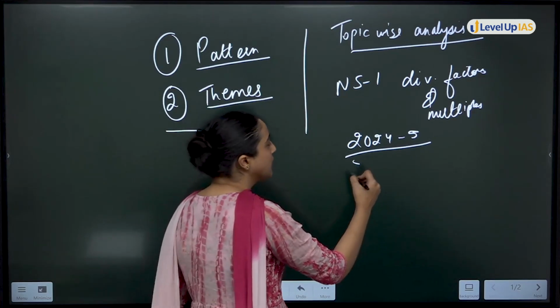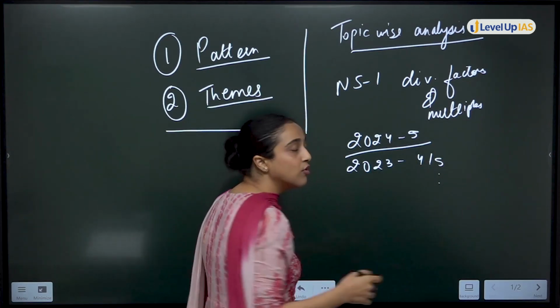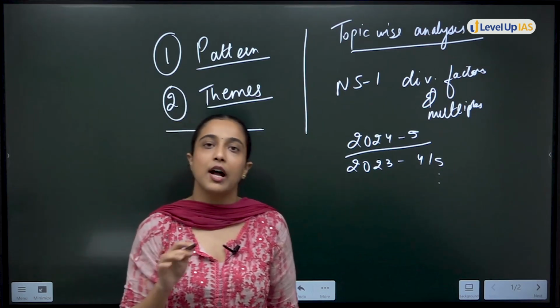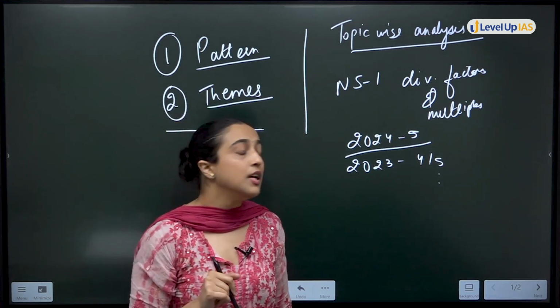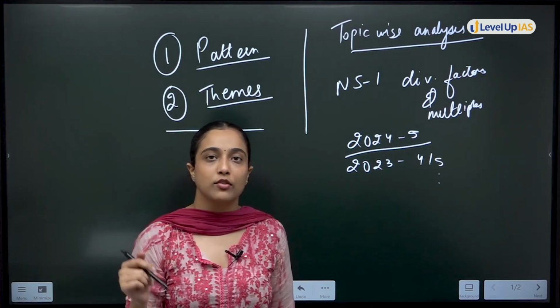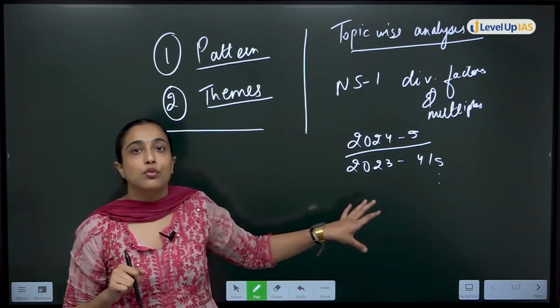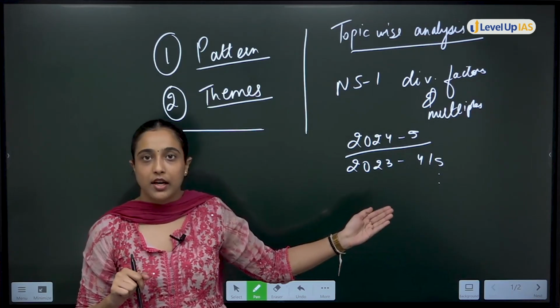Similarly, in 2023 also, you get around 4 to 5 questions. And so on for the rest of the years also, there are at least 4 questions, 3 questions. And in one of the years, I think 2020, we will just see, you have 8 questions of this topic. So topic-wise analysis helps you to identify how questions are coming.